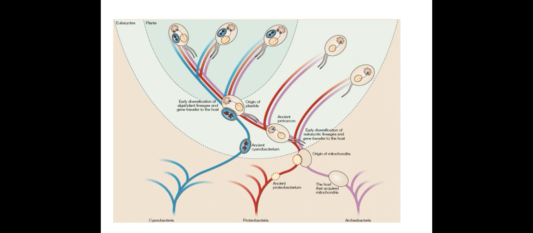The host that acquired mitochondria, an ancient proteobacterium: origin of mitochondria, early diversification of the eukaryotic lineage and gene transfer to the host. Then an ancient cyanobacterium and ancient protozoans: origin of plastids, early diversification of algal or plant lineages and gene transfer to the host.